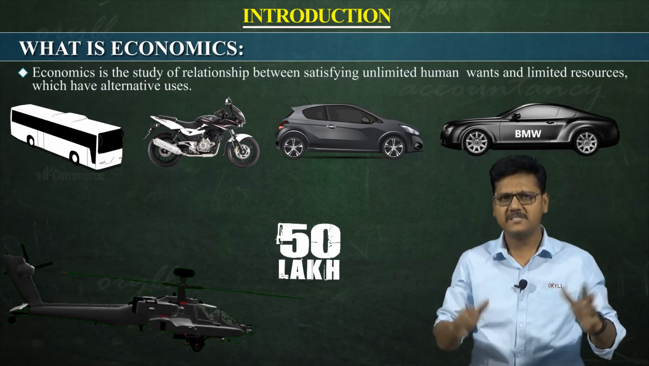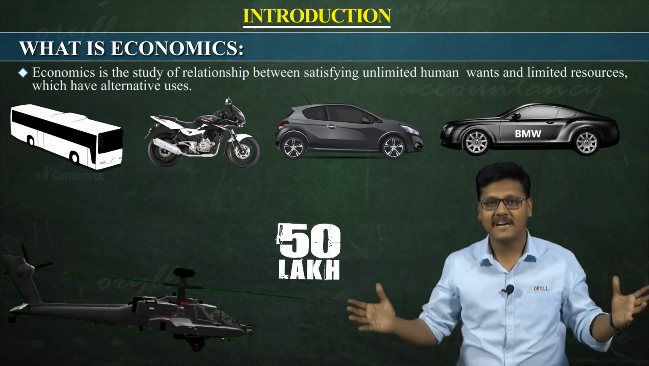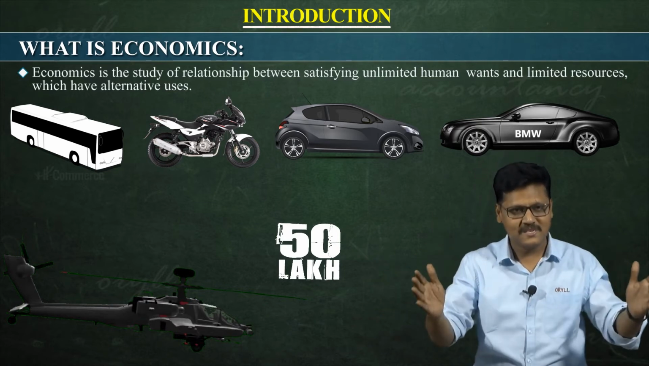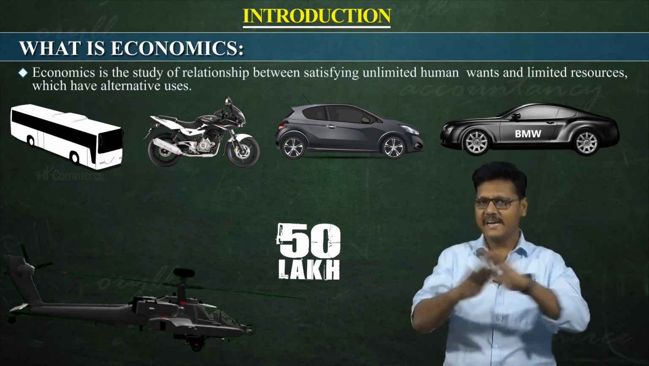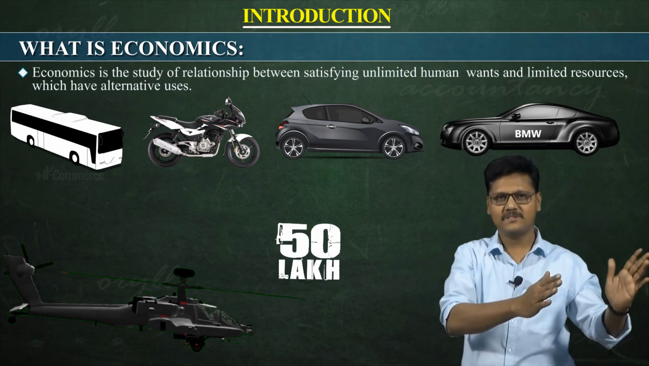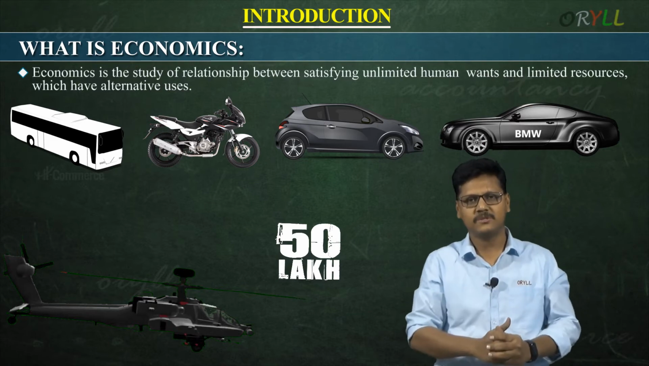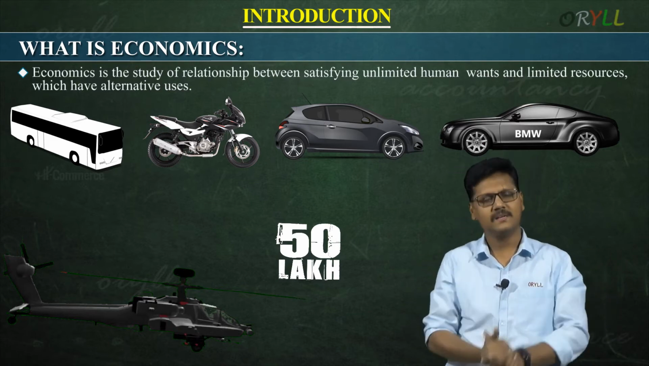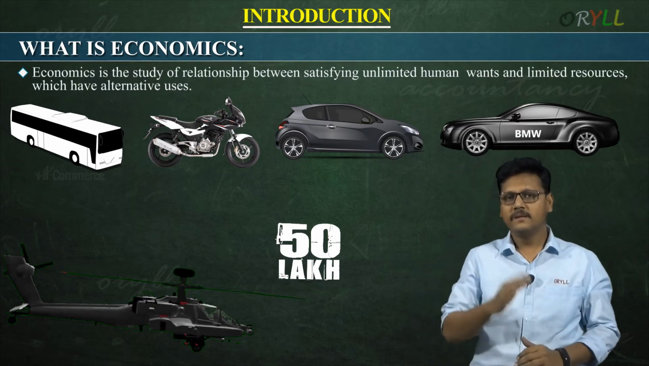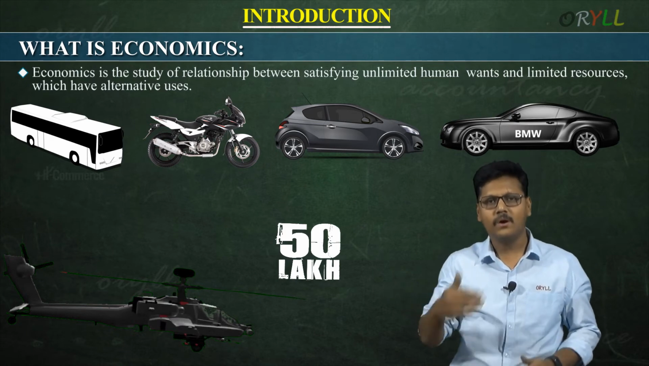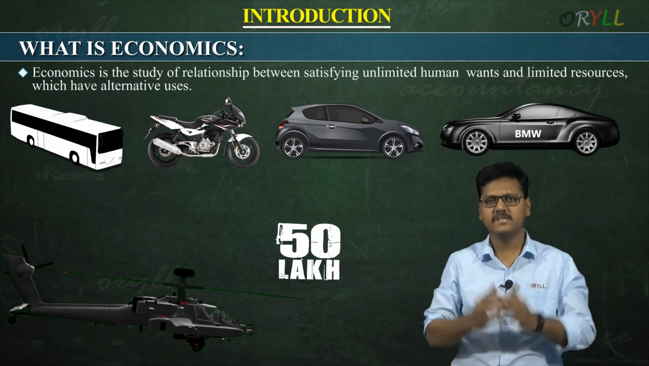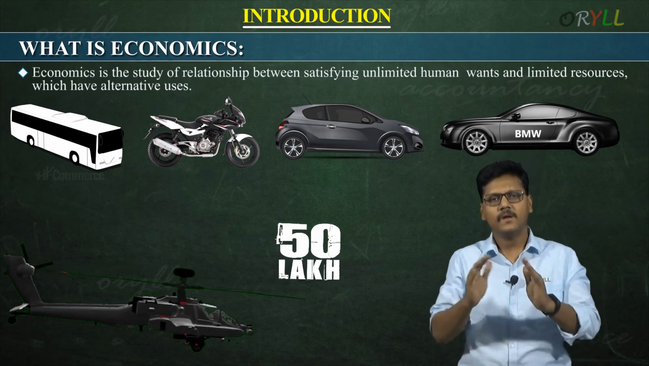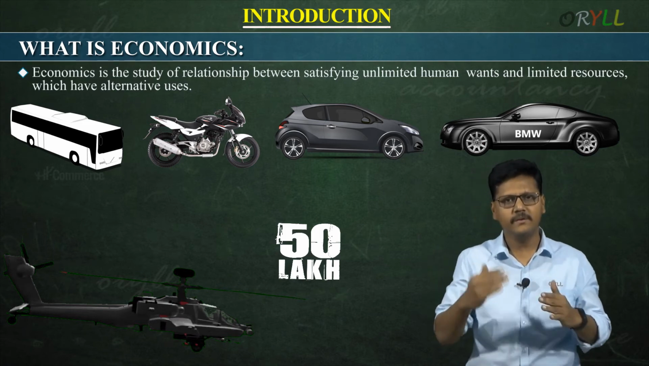Every human being has unlimited wants, but to satisfy these wants, resources are very limited. So the relationship between these unlimited wants of human beings and limited resources is economics. And the last one, these limited resources have alternative uses. This is the character of resources only. So these resources have alternative uses.